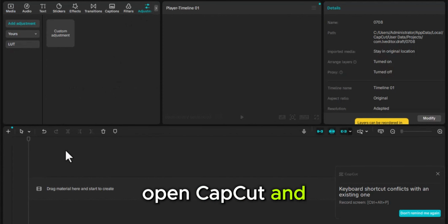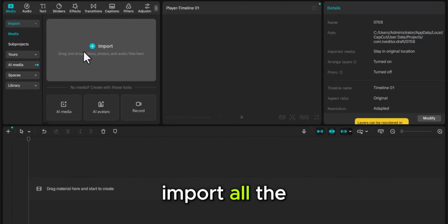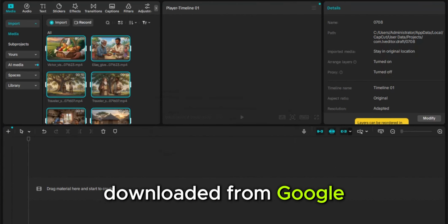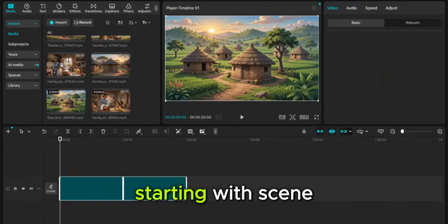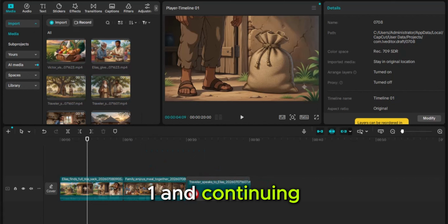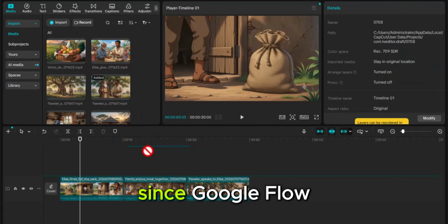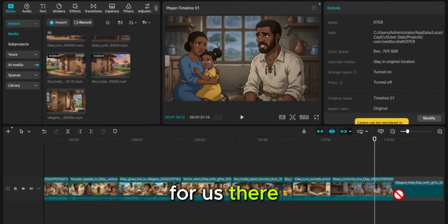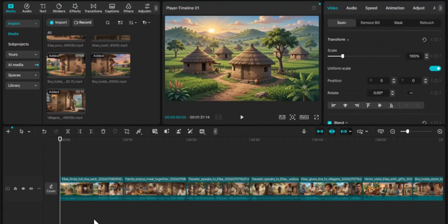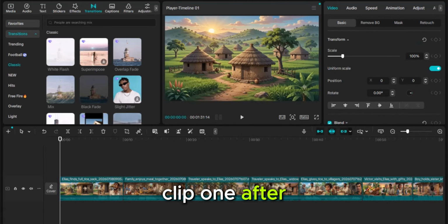Open CapCut and create a new project. Import all the video clips you downloaded from Google Flow. Drag them onto the timeline in the correct order, starting with scene 1 and continuing until the final scene. Since Google Flow has already generated the dialogue and animation for us, there isn't much editing to do here. Simply place each clip one after another.